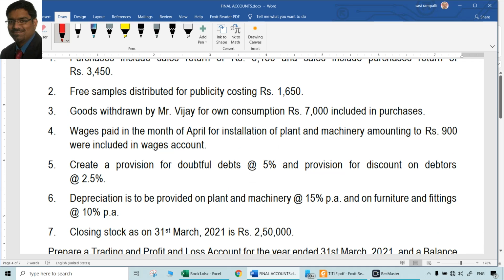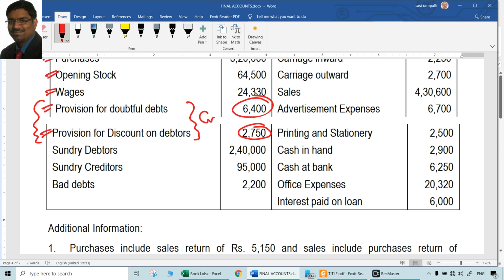So create a provision for doubtful debts at the rate of 5% and a provision for a discount on debtors at the rate of 2.5%. That's what is asked. So first we have to calculate that and then check whether already the existing provision is enough for that. If not enough, we may have to create a new provision. So that is why when these things are there, provision for doubtful debts, provision for a discount on debtors, ideally you postpone it and treat all of them at once later. We can move on to the other aspects now.